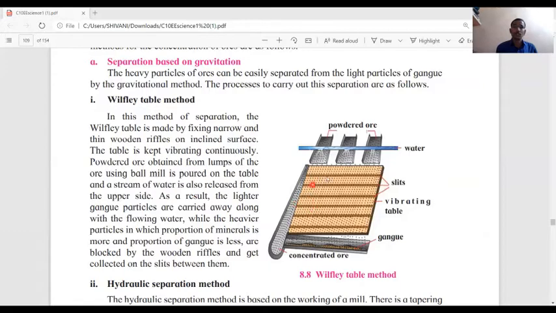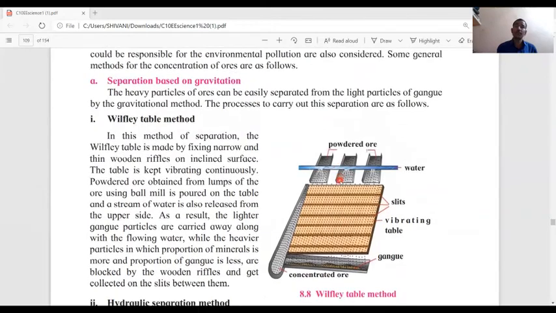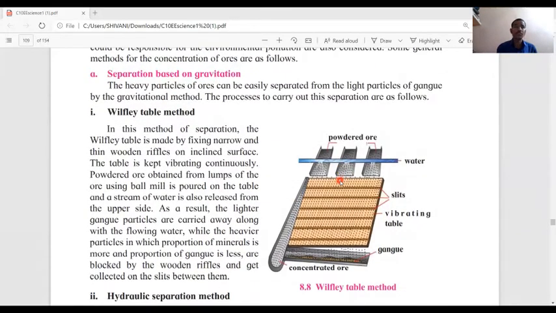That table is used to separate heavier particles from the light particles of gangue. This is a very useful method to separate heavier particles from the light particles of gangue.